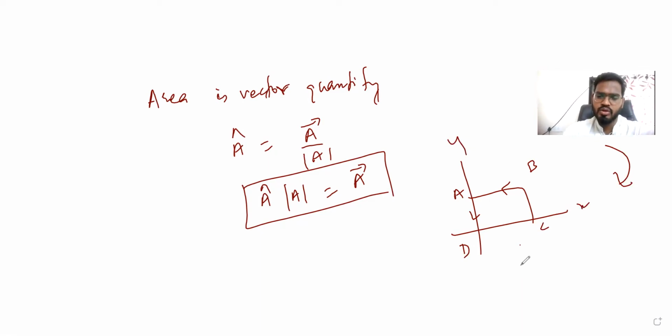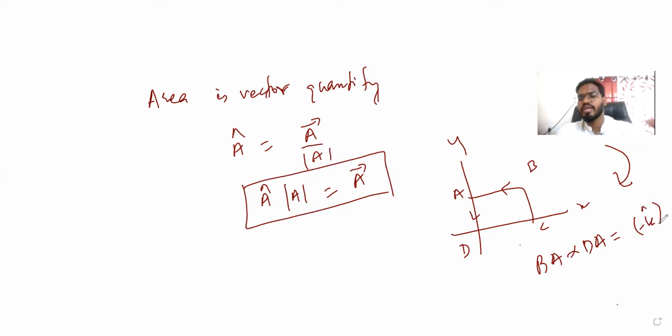So we can say that AB cross DA, the direction is going to be minus k cap. If it goes clockwise, then positive; if anti-clockwise, then negative. So minus k cap. So for a 2D object, it will always be perpendicular to the object.